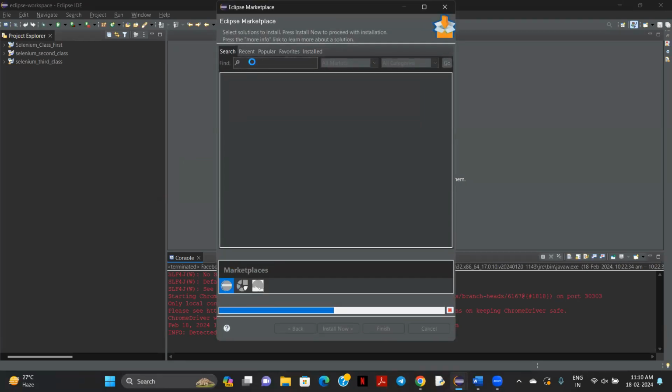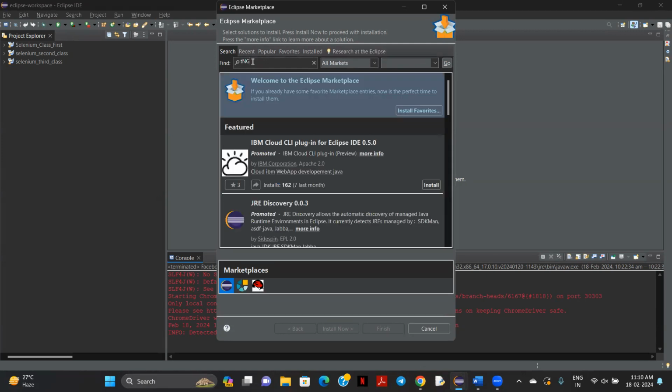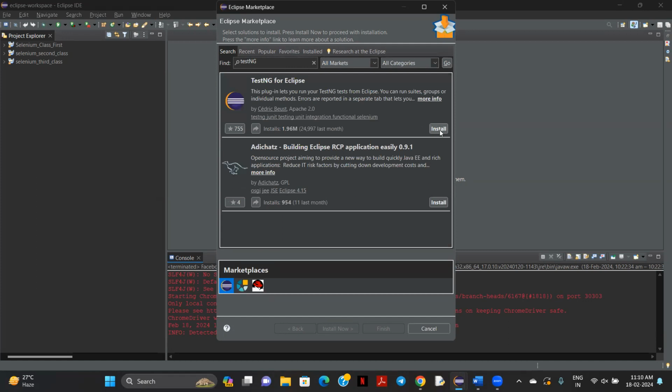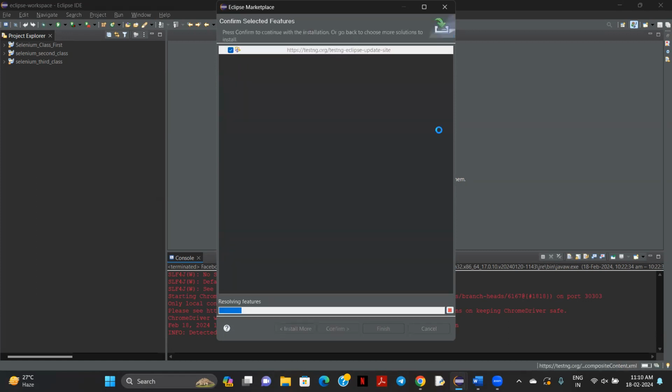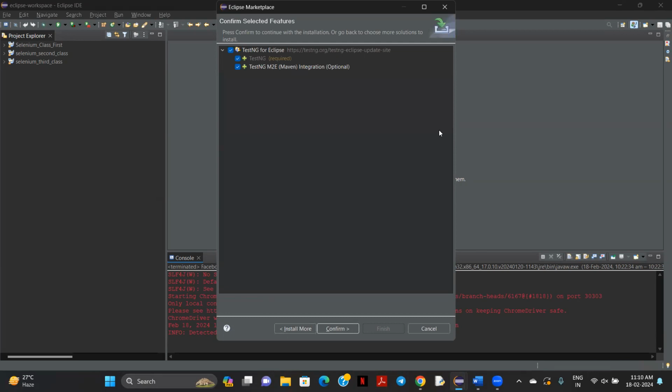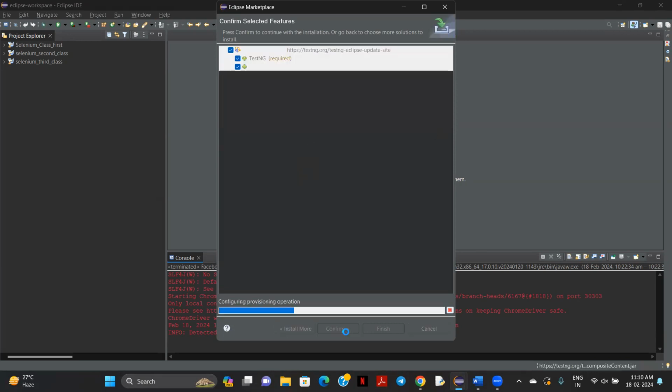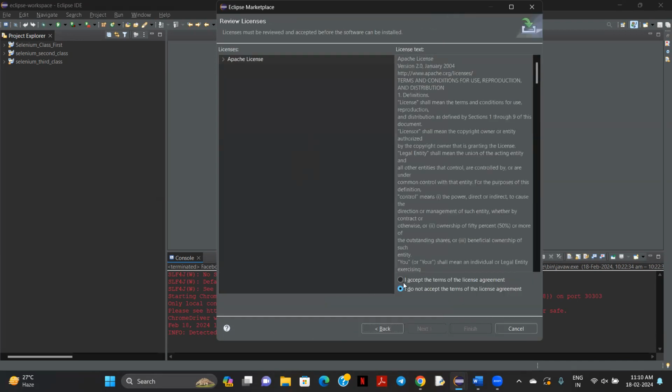Here you want to type TestNG. Okay. So after typing this, instantly you click this Install. That's all. Okay. Then you click I accept, Finish.